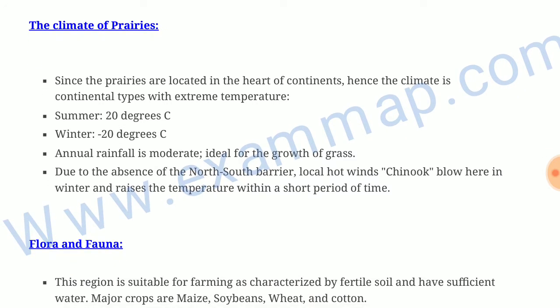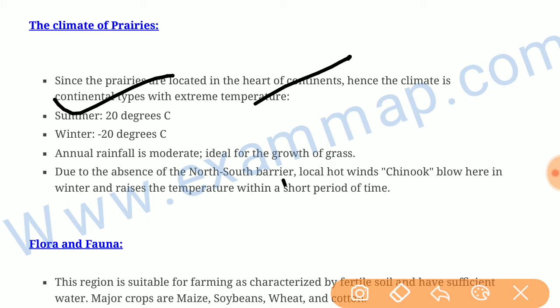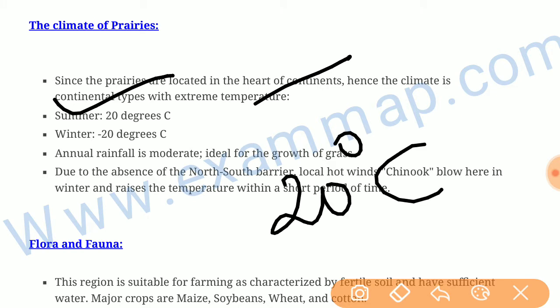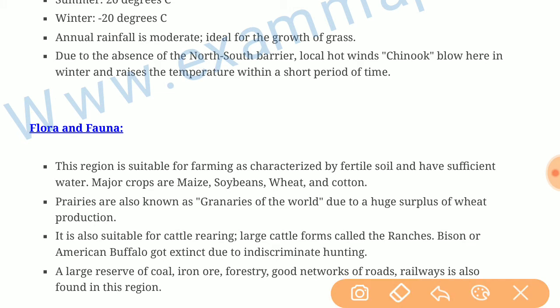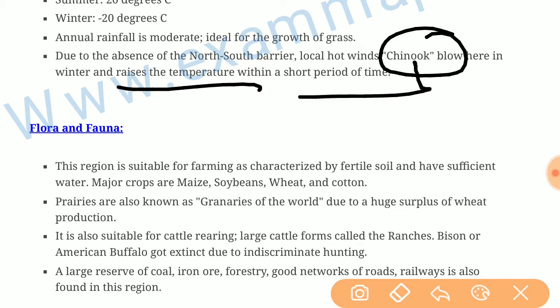The climate of prairies: since the prairies are landlocked in the heart of the continent, the climate is continental type with extreme temperatures. In the summer, we have 20 degrees Celsius temperature, and in the winter, we have minus 20 degrees Celsius temperature. Annual rainfall is moderate and ideal for the growth of grass. Due to the absence of a north-south barrier, a local hot wind called Chinook blows there in the winter and raises the temperature within a short period of time.